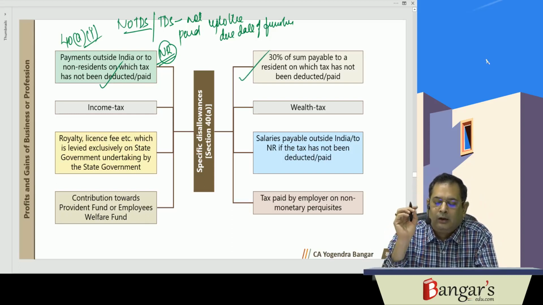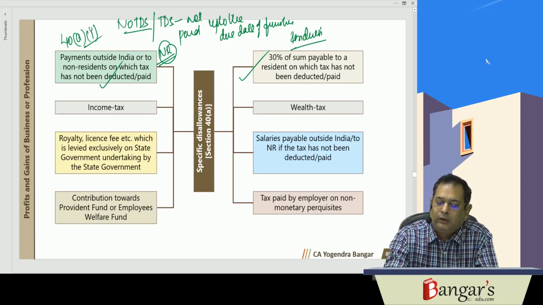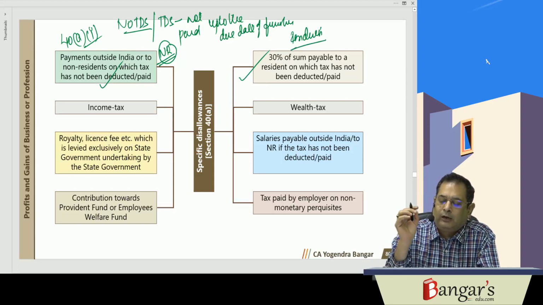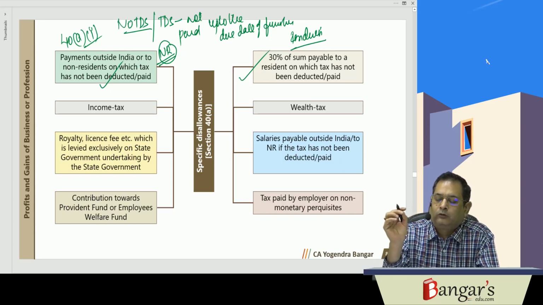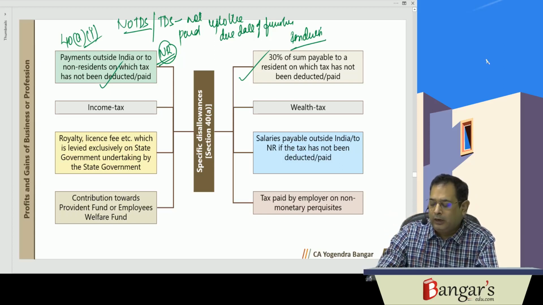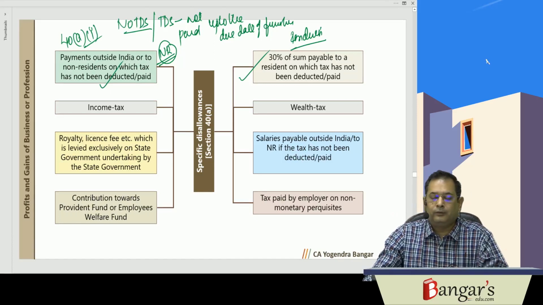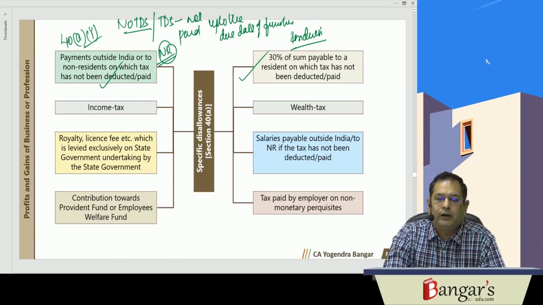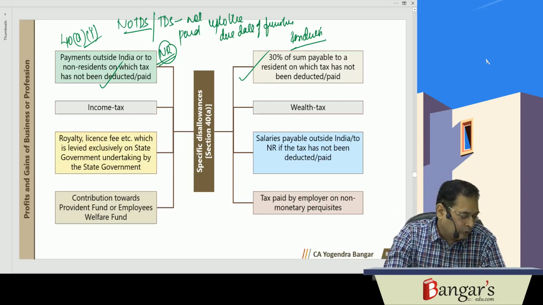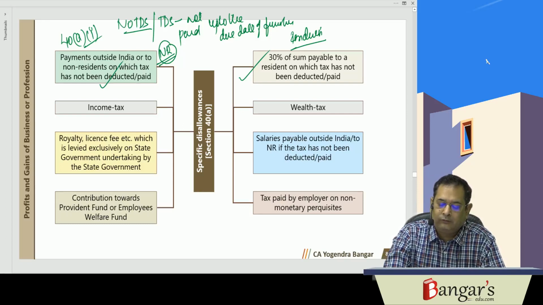Similarly, here if payments are made to residents in India, then 30% of such sum payable to residents on which tax has not been deducted, or if after deduction it has not been paid on or before the due date of furnishing the return of income, then in that case it will not be allowed as deduction.